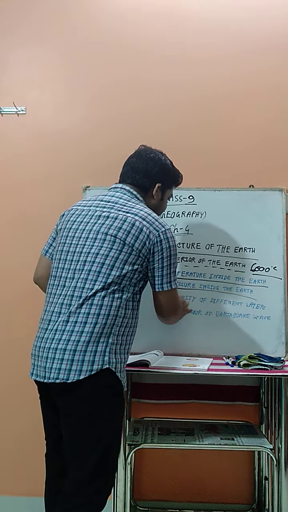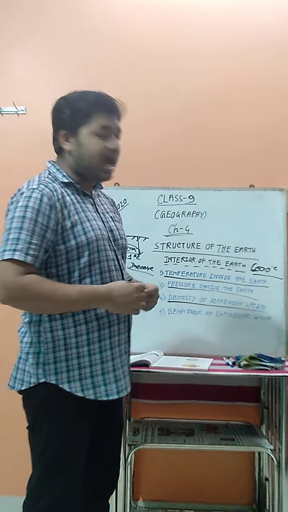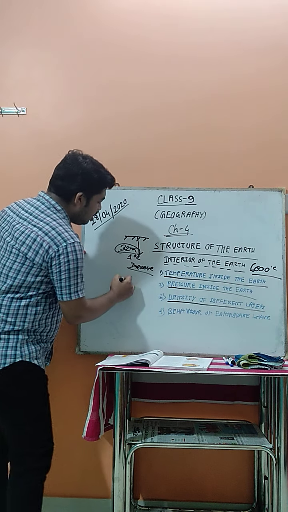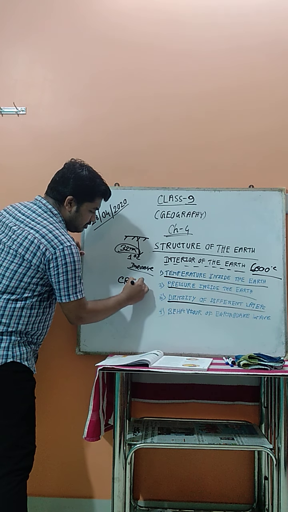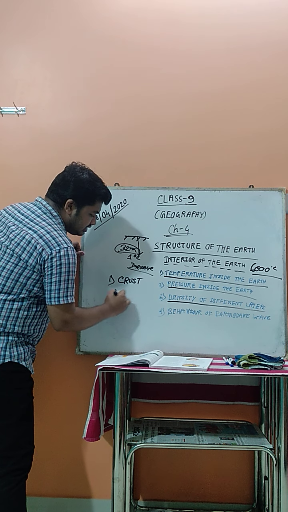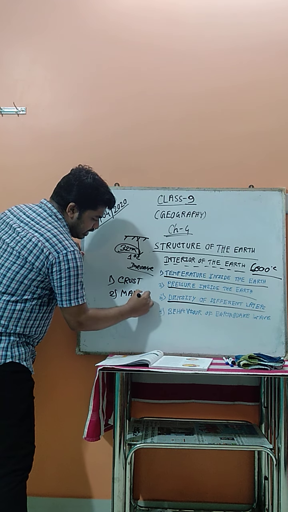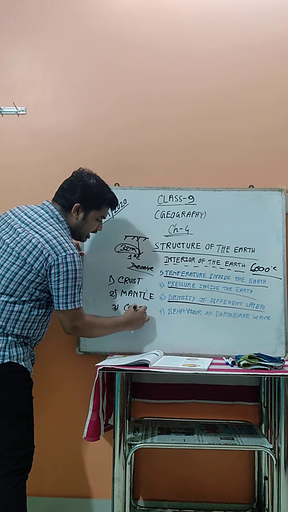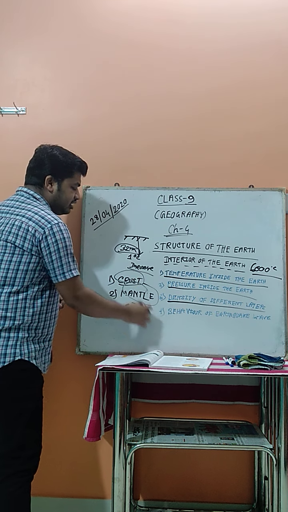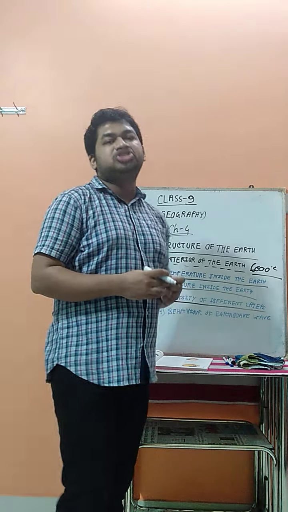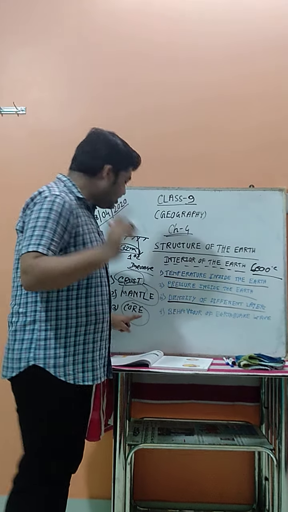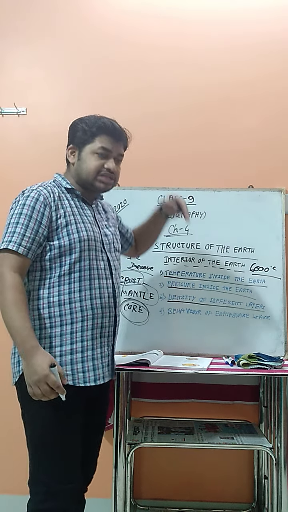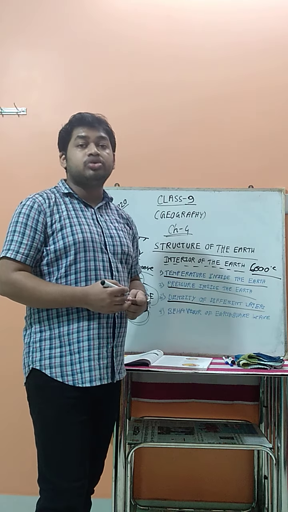And the third point is the density of the different layers. The earth has almost 3 layers. The first is the crust, the second is the mantle, and the third is the core. The density of these 3 layers is different from each other, and their thickness is also separate from each other. The density is very high in the core region. As you go deeper, the density also increases.